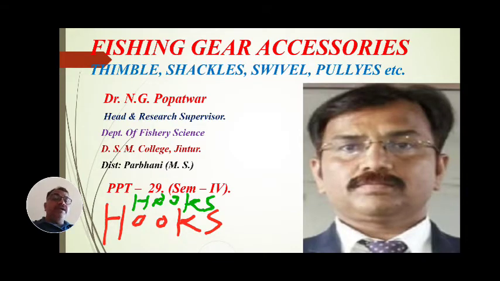In the third part we have seen sinkers, buoys and anchors: varieties of sinkers, the materials used to manufacture the sinkers, and then buoys and how they are important for different purposes.